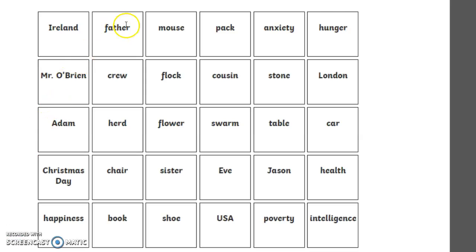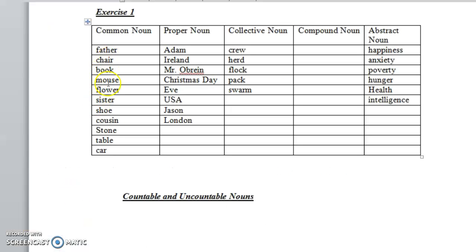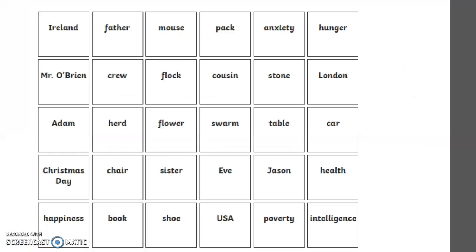After getting the proper nouns, I will get the common nouns. We have father, chair, book, shoe, sister, flower, mouse, cousin, stone, table, car. All these, if we see here, are common nouns because they are not names, they are not specific. So sister, it can be any sister. Cousin, it can be any cousin, any table. And now we will get the collective nouns.